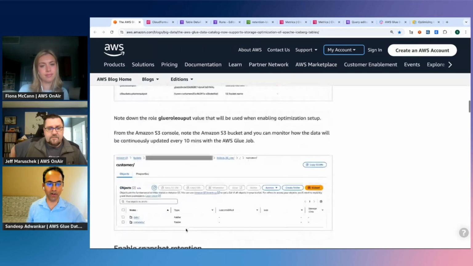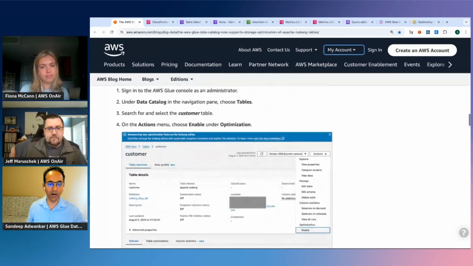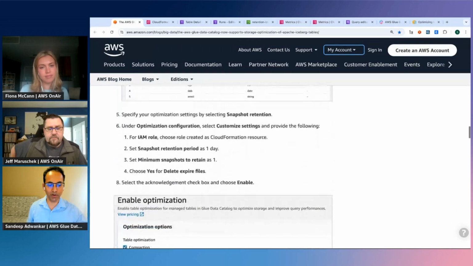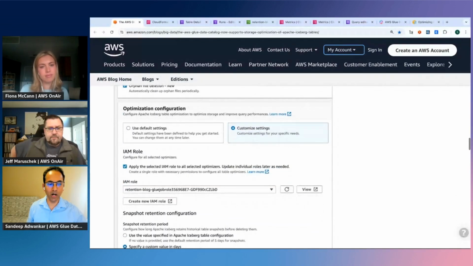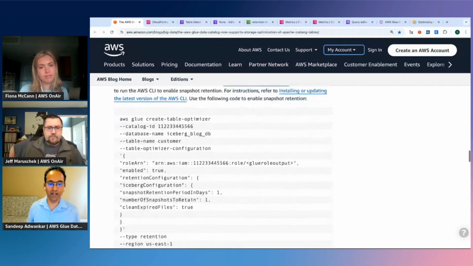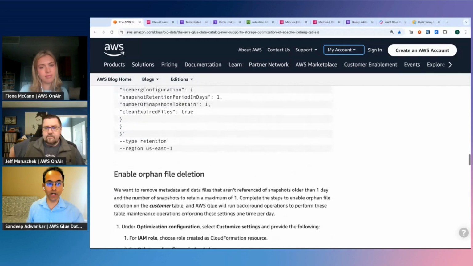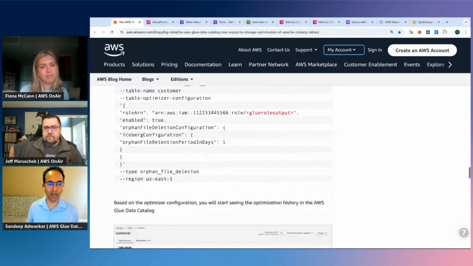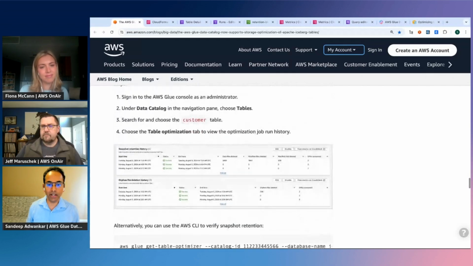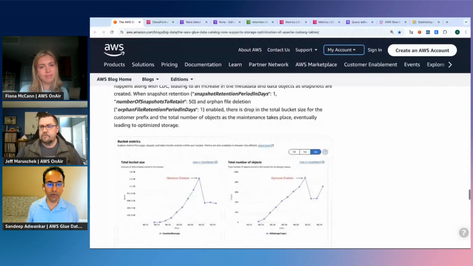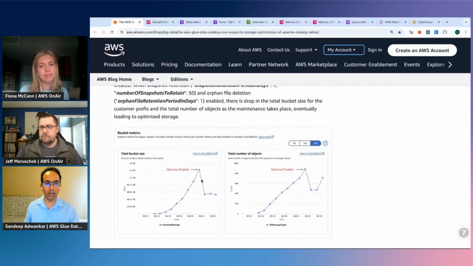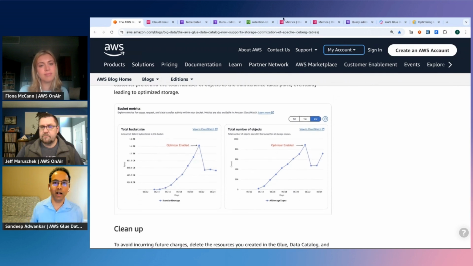It will set everything up, and you have easy ways to enable the snapshot retention and all the optimizations and configurations. And if you want to do it through APIs, we have ways to do that as well. And you validate the solution yourself, right? You look at your state of data and see how the optimizers will help you in that. And so it's right there for you. Try it out. Looking forward to your feedback.